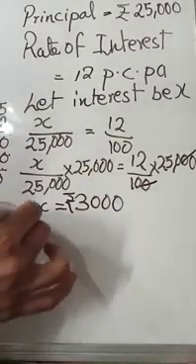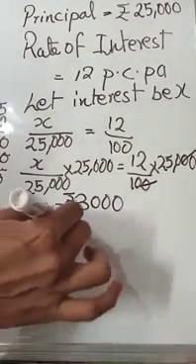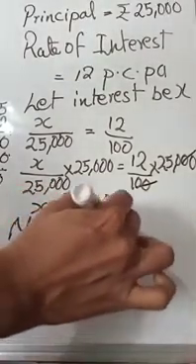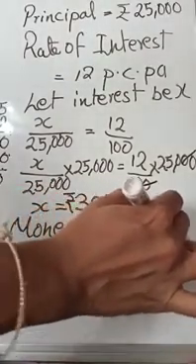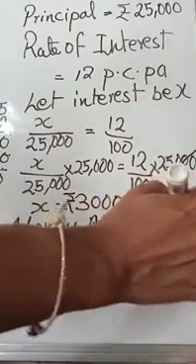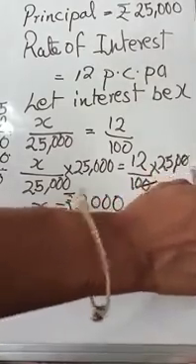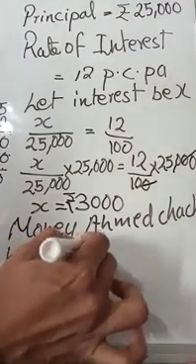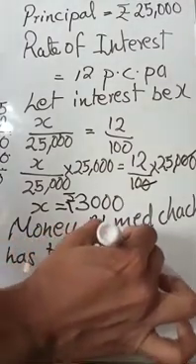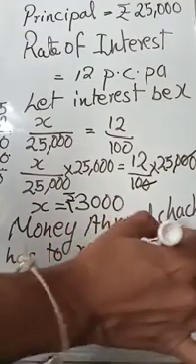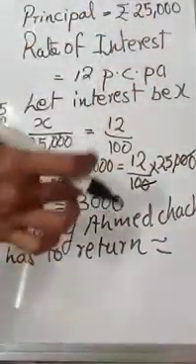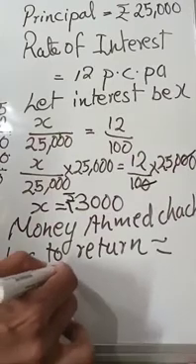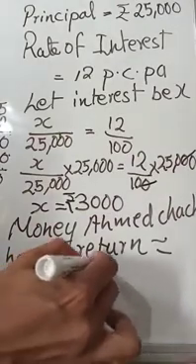So the money Ahmed Chacha has to return will be what? The principal plus the interest, that is 25,000 plus 3,000.